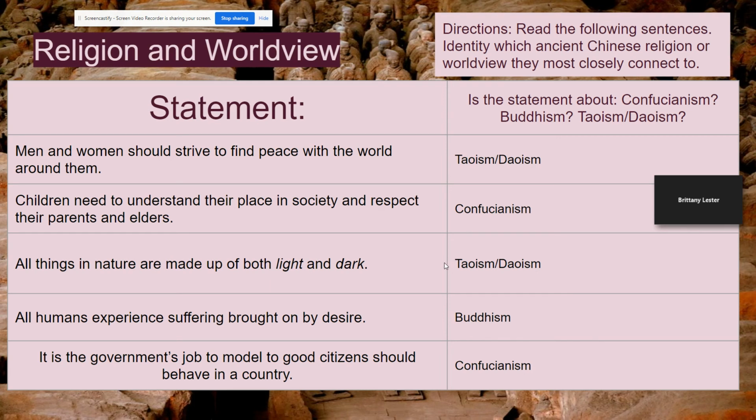Taoism is all about nature, being back with nature, finding a balance in life, understanding that all things have good parts and bad parts, and both parts are needed in order to be a whole person. Light and dark, cool and warm, aggressive and submissive, male and female. All of these things are needed in order for any living thing to truly be itself and be whole.